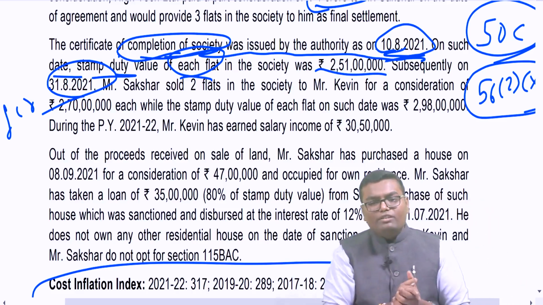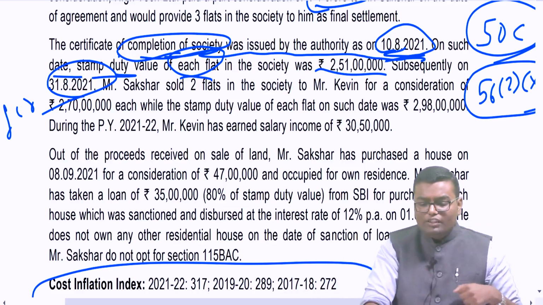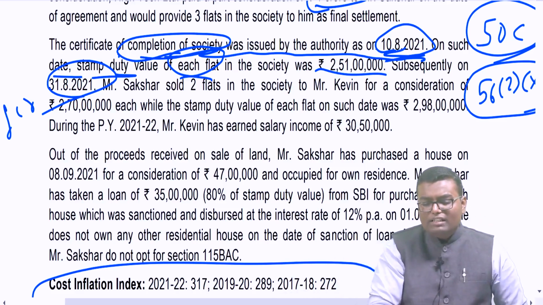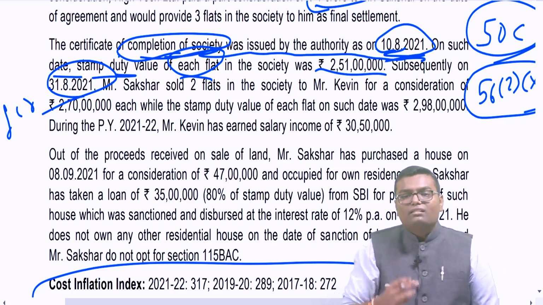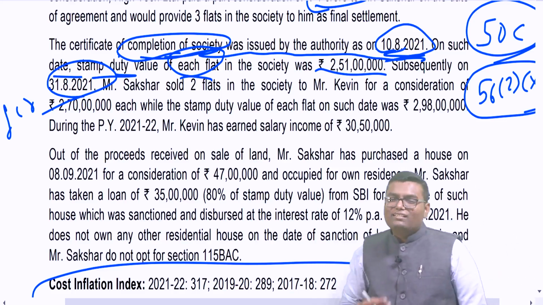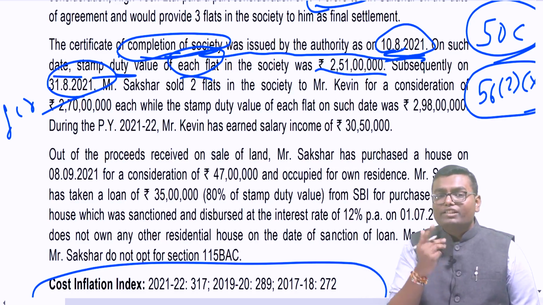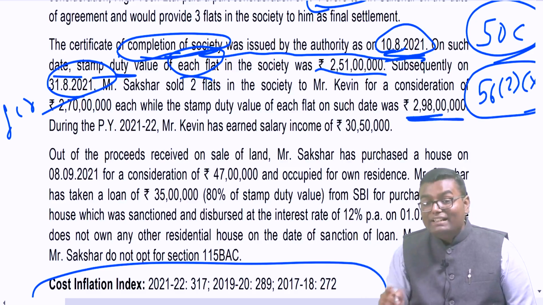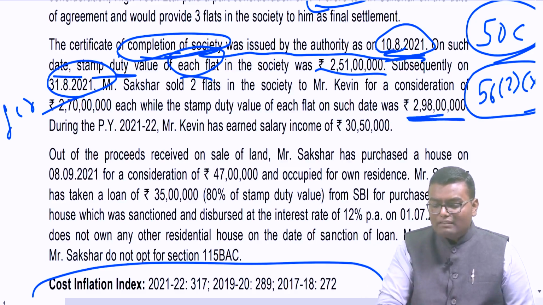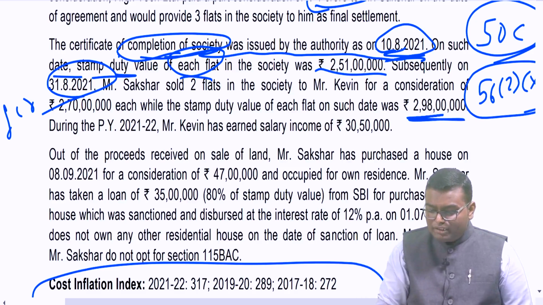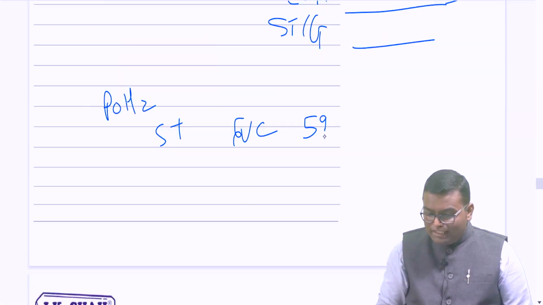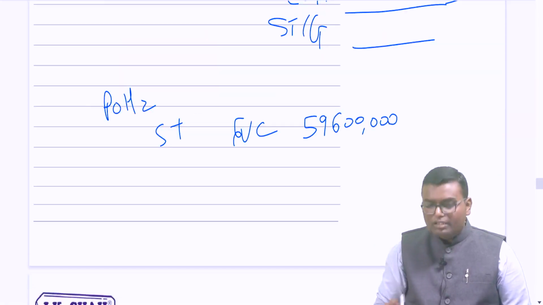Here what is my stamp duty value? 2 crore 98 lakh. What is the actual value? 2 crore 70 lakh. Let's do 110% of actual value: 2 crore 70 lakh plus 10% will become 2 crore 97 lakh. My stamp duty value is 2 crore 98 lakh, higher than 110%. And that's why what will be my full value of consideration for every flat? 2 crore 98 lakh. I sold 2 flats, and that's why my full value of consideration will become 5 crore 96 lakhs. Yes or no, public?